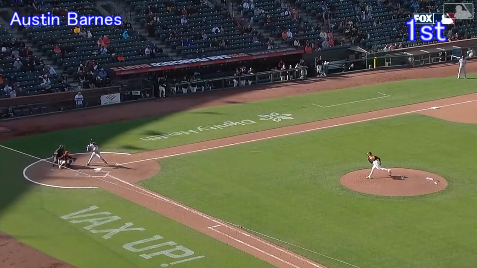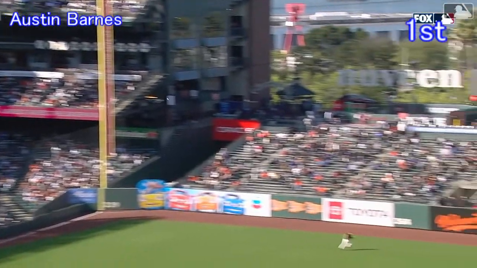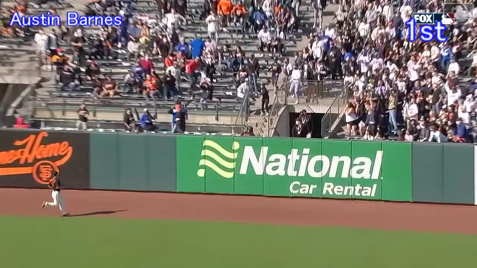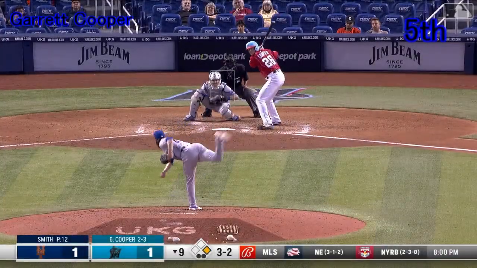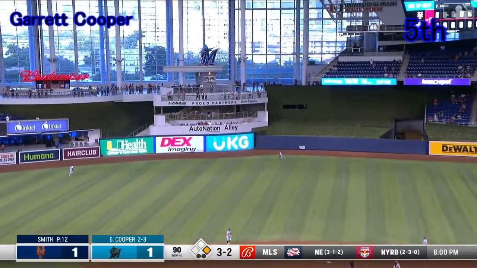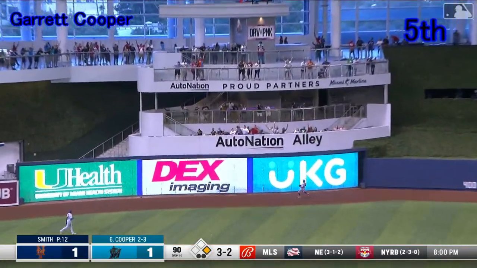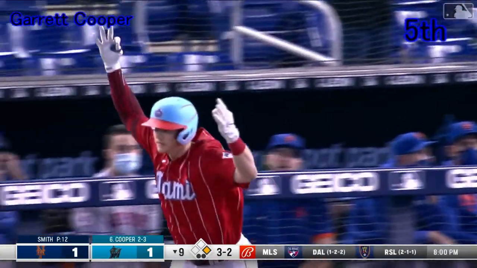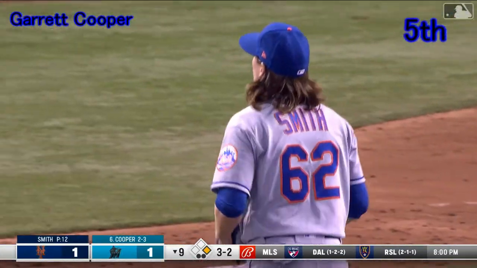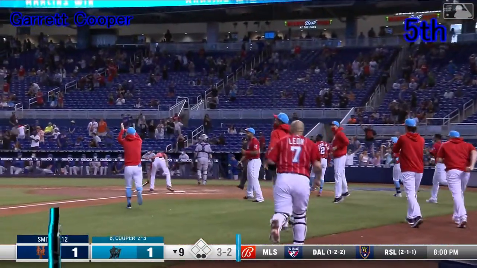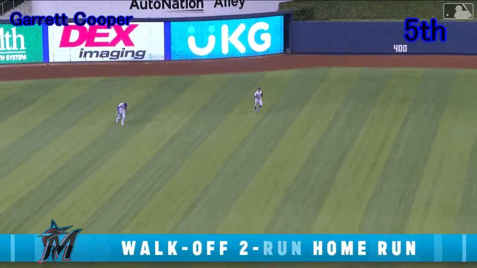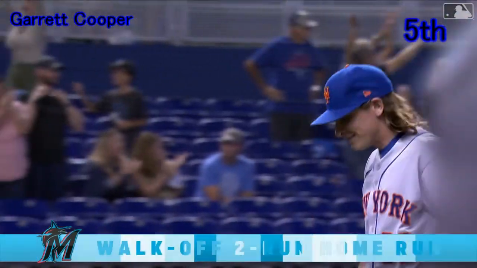This pitch just out over the plate, able to drive that thing into the left field seats. Payoff pitch coming. This will fly ball out to deep left center field. Garrett Cooper is the hero today. It's a Marlins walk-off winner. Coop, you found the stroke.